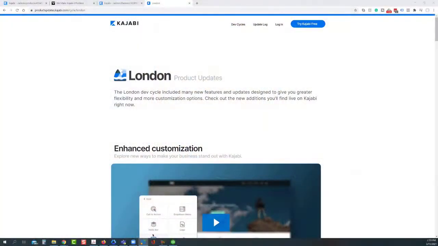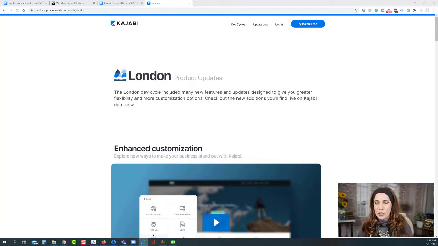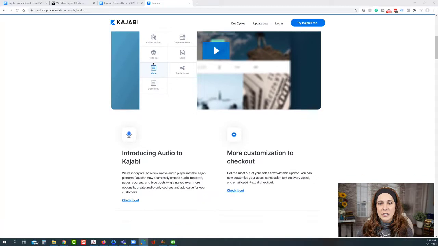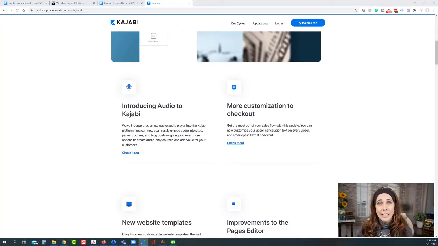So the first thing is, if you want to get all the details specifically directly from Kajabi, you can actually go to the URL productupdates.kajabi.com/cycle/London. And here they have just an article that kind of goes through all the specifics. So you can check that out yourself and see exactly all the specifics on what they've released in this one.